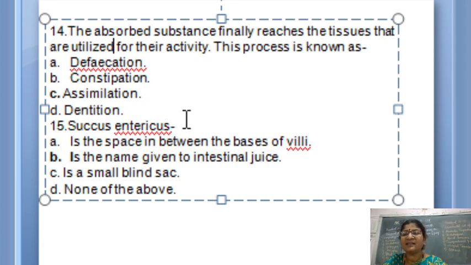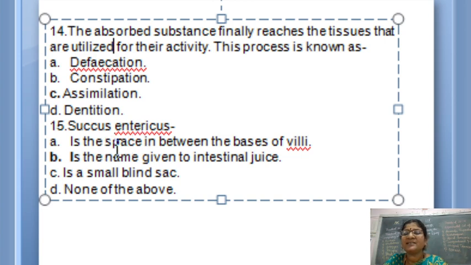And this intestinal juice has got many enzymes which you have studied in the previous class, like disaccharidases like maltase, sucrase, lactase, and dipeptidases. Fine. And nucleosidase, nucleotidases. So these are all the enzymes which are present in the succus entericus. So intestinal juice, on the other hand, is called succus entericus. That knowledge you have.